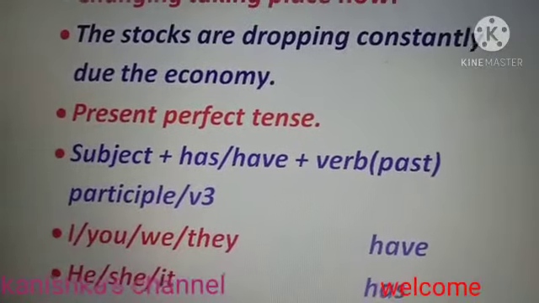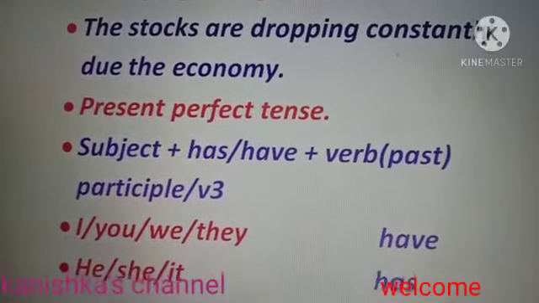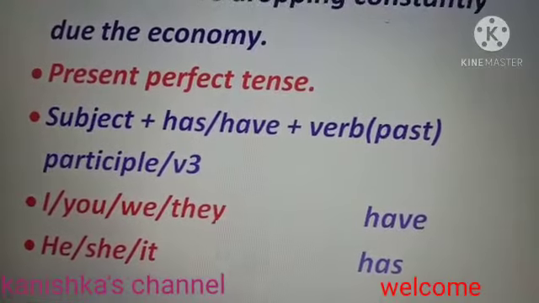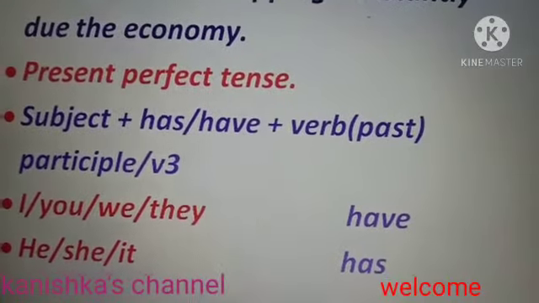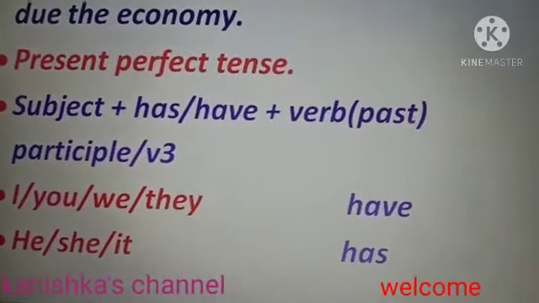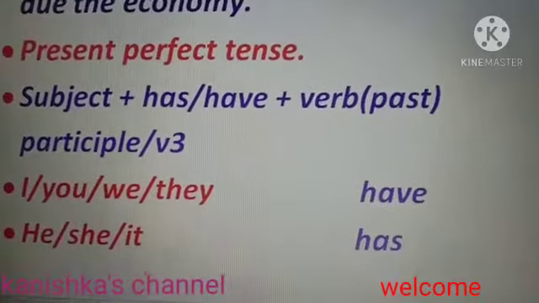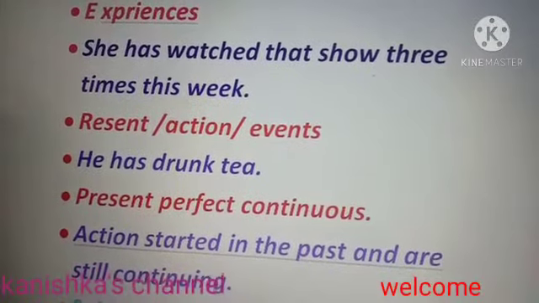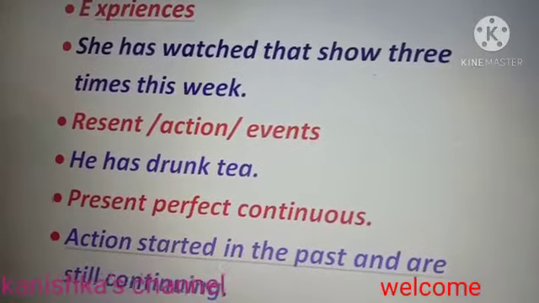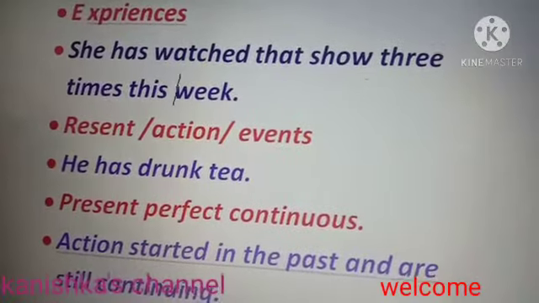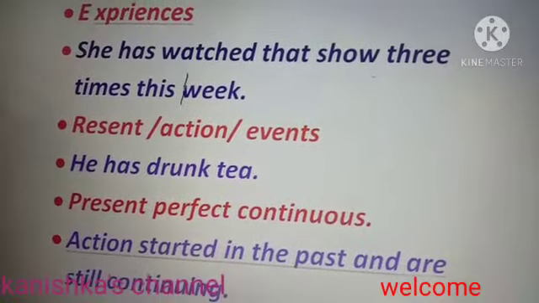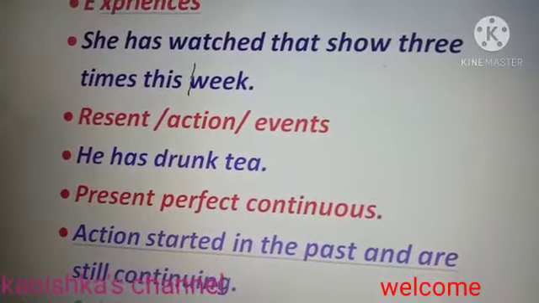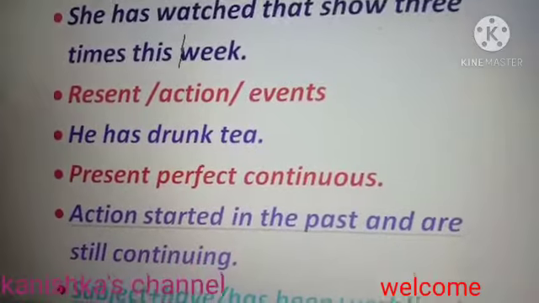The next one is present perfect. The rule for present perfect is subject plus has or have plus the past participle, or the third form of verb. So with I, you, we, they, we use have, and with he, she, it, we use has. Present perfect is used when we are talking about experiences and about recent actions and events. For example, she has watched that show 3 times this week. So this is an experience of hers during her week. Another example, he has drunk tea. This is a recent action.